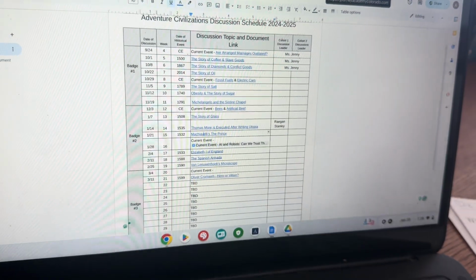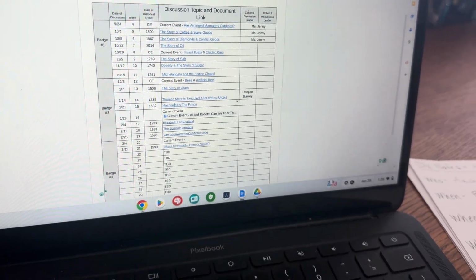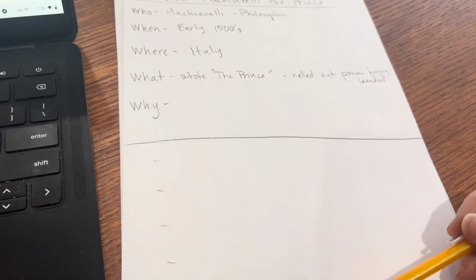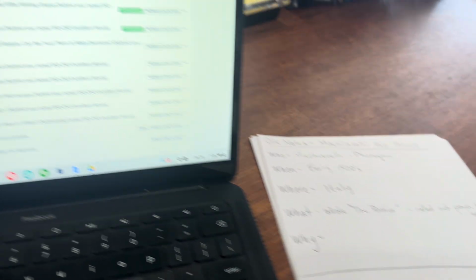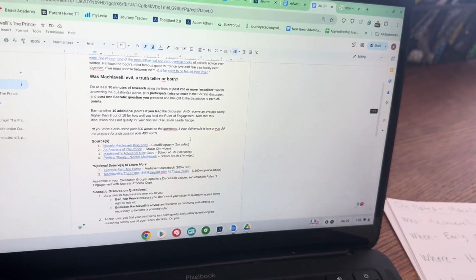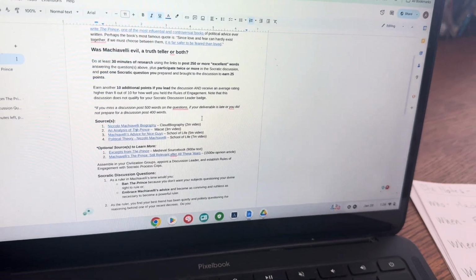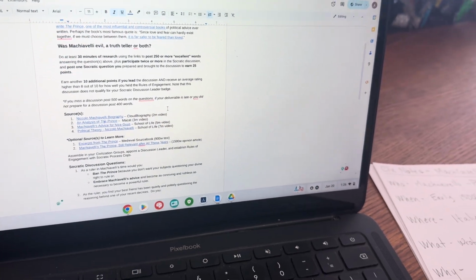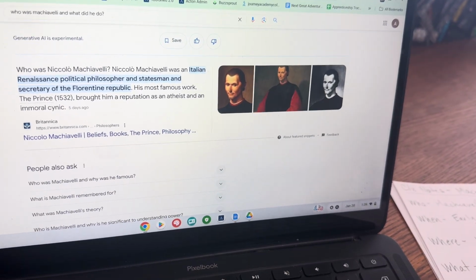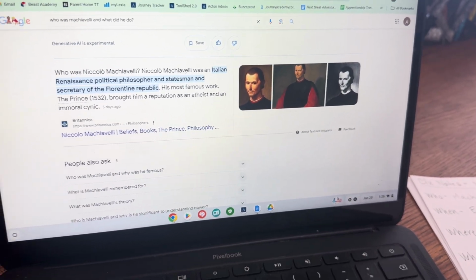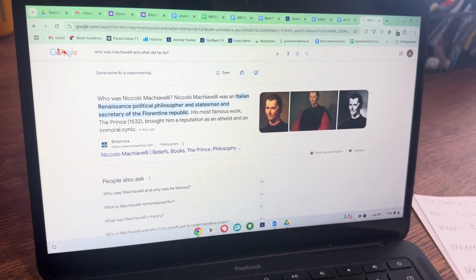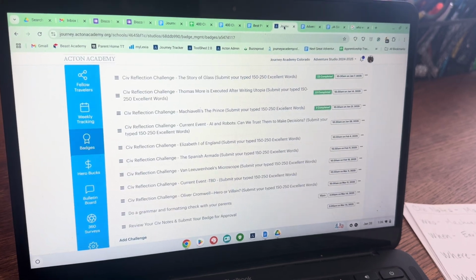So hopefully this helps you understand how to take Civ notes better, how to split up your page into who, when, where, what, why, and some facts that you found from the videos. Because sometimes we find that learners will start opening up those videos and they're so confused because they don't have any frame of reference. They've never heard of Machiavelli. They don't understand. And so doing that general Google search of who was Machiavelli or who was Elizabeth II and what is she famous for, just searching that and reading these overviews can be a really helpful start so that you can understand some of the concepts in the videos.